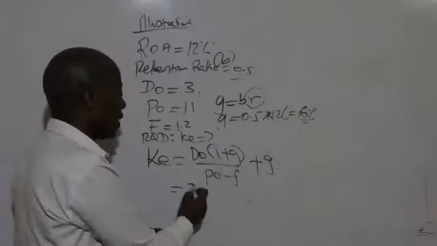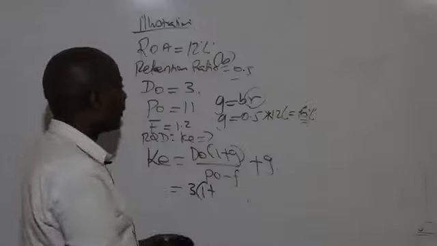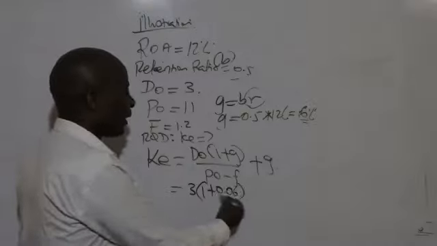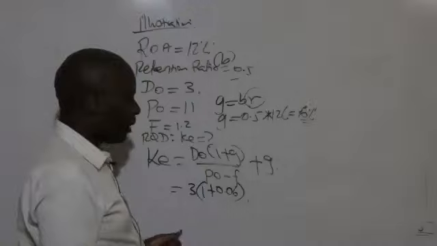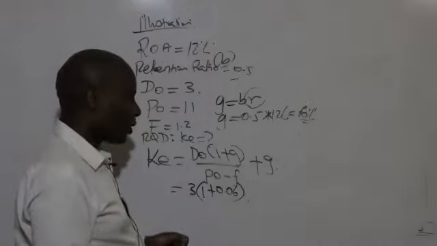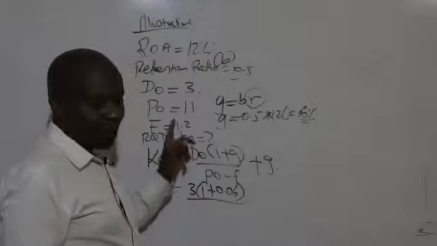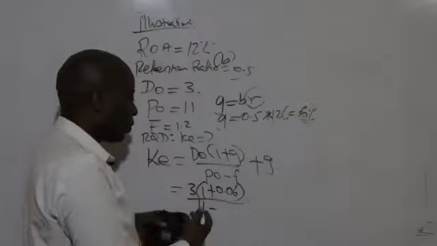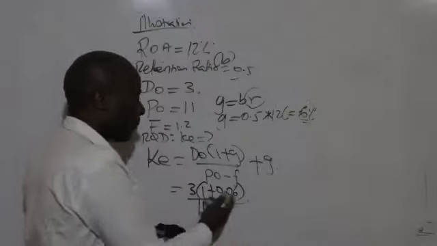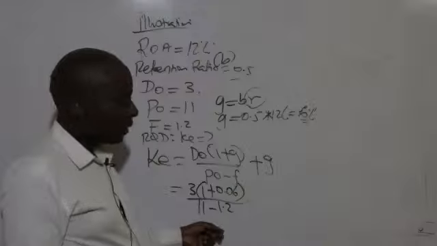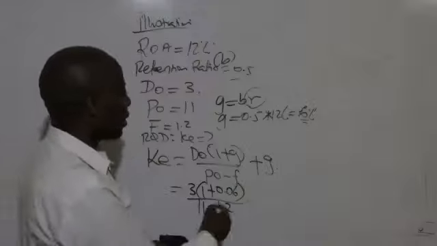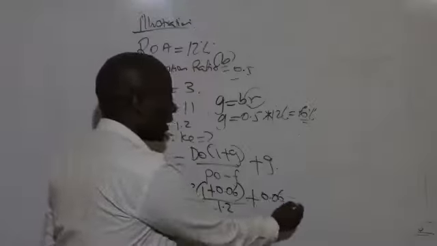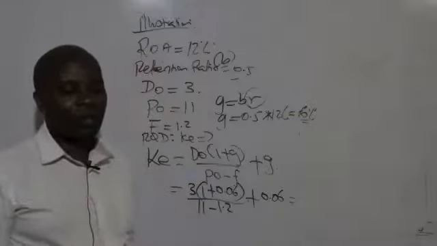So the D0 is 3. We have in brackets here 1 plus the growth rate. And the growth rate happens to be 0.06, right? All over P0. P0, ladies and gentlemen, which is what here, 11. But now remember, this time around, we are not very fortunate. For us to be able to sell our shares, we must float them at a cost of 1.2 per share, plus, ladies and gentlemen, the growth rate again, this growth rate is 0.06.